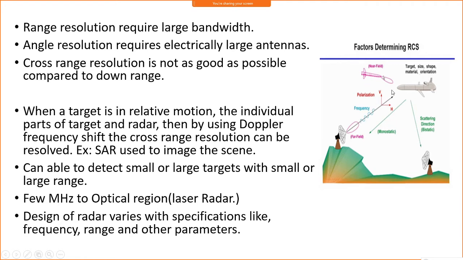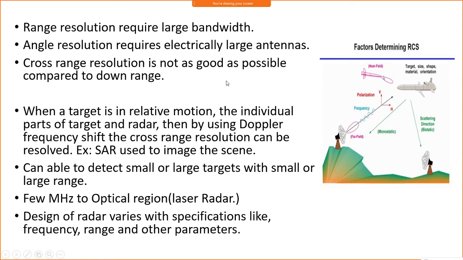For finding out the range resolution, which should be as good as possible, it requires large bandwidth. In order to get a good range resolution, it requires large bandwidth, and the angle resolution requires electrically large antennas. If you want a narrow beam, the resolution should be good. So in order to find the exact location of the target, we need electrically large antennas.